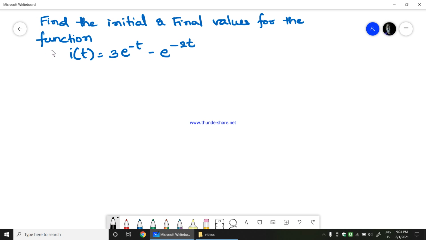This is the function which is given: I of t equals 3 into e power minus t minus e power minus 2t. Now what we need to find out here is the initial and final value for the function.